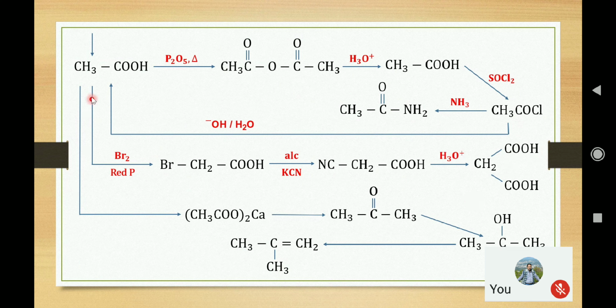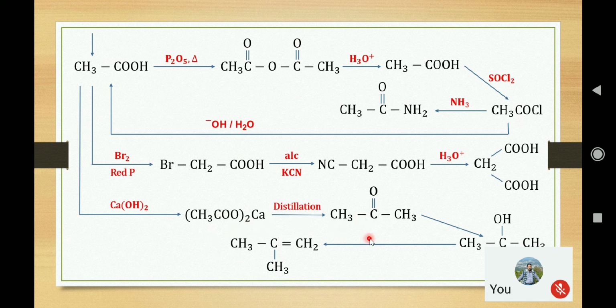Now next, from this carboxylic acid we can form the calcium salt of carboxylic acid. This can be done by treatment with the base, and the respective base is calcium hydroxide. Now the calcium salt of carboxylic acid on dry distillation can be converted into aldehyde and ketone. Here the ethanoic acid can be converted to acetone on dry distillation.